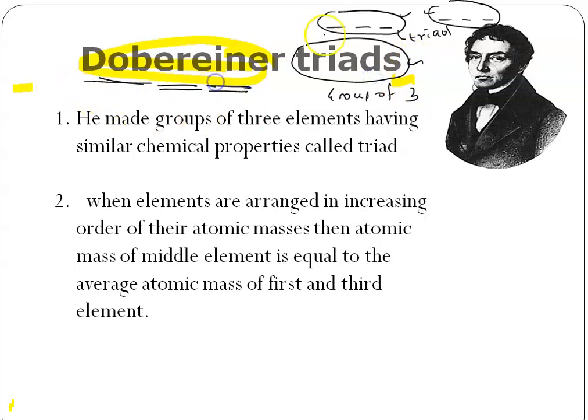So Dobereiner tried to classify the known elements into groups of 3, and he called those groups triads. But on what base? See here, the first point.